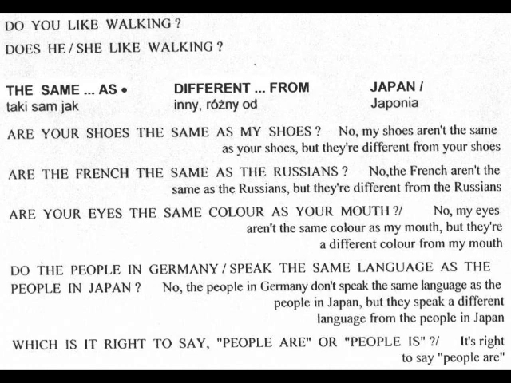Which is it right to say? People are or people is? It's right to say people are. Mr. Brown's. This is the suit of Mr. Brown, or this is Mr. Brown's suit. We prefer to use Mr. Brown's suit and not the suit of Mr. Brown.